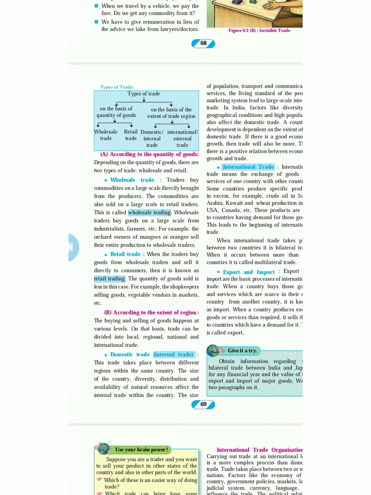Now, according to the extent of region, the buying and selling of goods happen at various levels. On this basis, trade can be divided into local, regional, national and international trade. That means maybe you are selling in your local area, your locality.